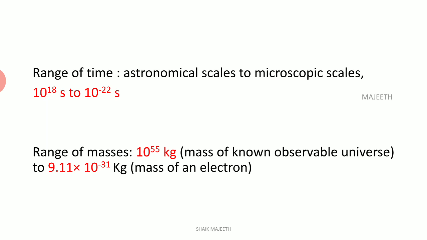At the same time, it deals with the smallest body we have observed so far, that is nothing but our electron. It is the smallest thing we have found. What is the mass of an electron? It is 9.1 into 10 power minus 31 kilograms. Such a small quantity. 10 power minus 3 kilograms is 1 gram, and 10 power minus 6 is 1 milligram. Can you feel 1 milligram? If you take a very, very small bit of paper, that itself is around 1 milligram. That weight we won't feel.